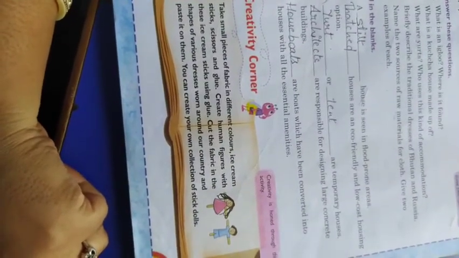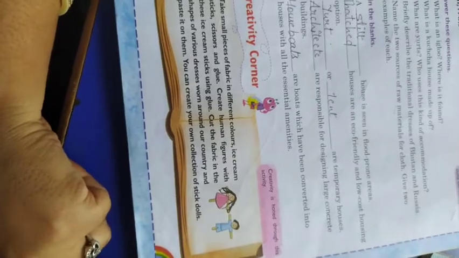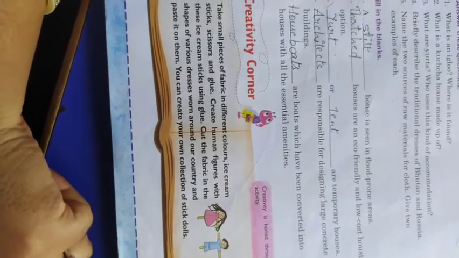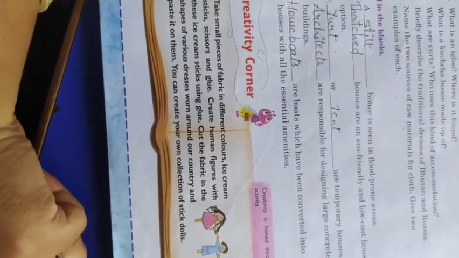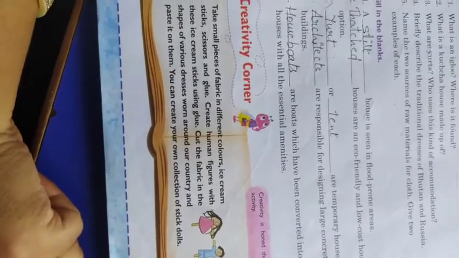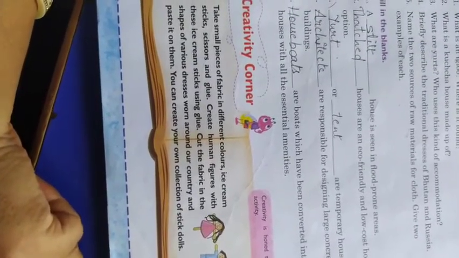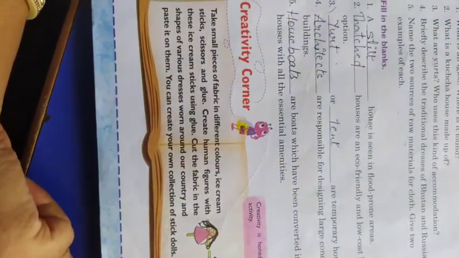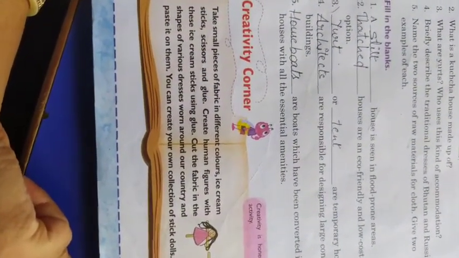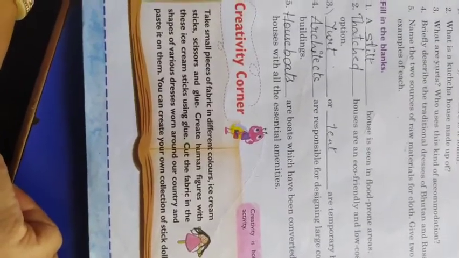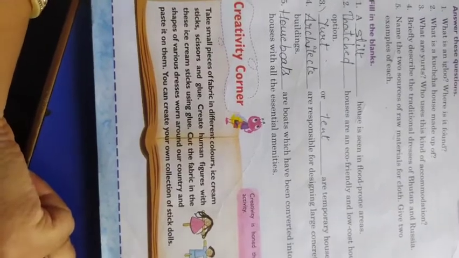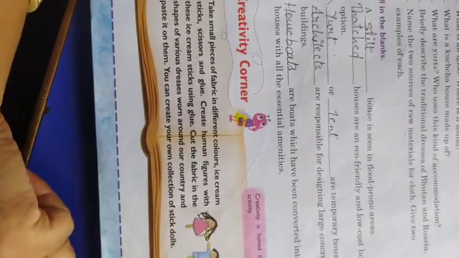Why are they called eco-friendly and low-cost housing? Because they are made of the vegetation available near them. So they are using materials like straw, wood, mud, and they don't need to spend a lot of money purchasing them because they are available free of cost. If something has to be purchased, they can purchase it at very low cost. That is why they are called low cost houses.